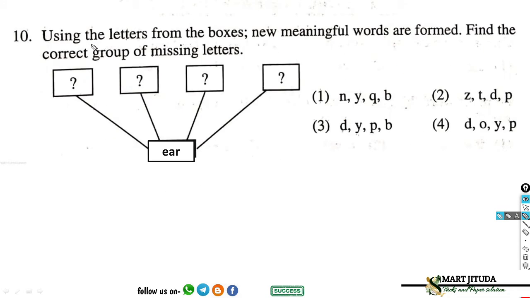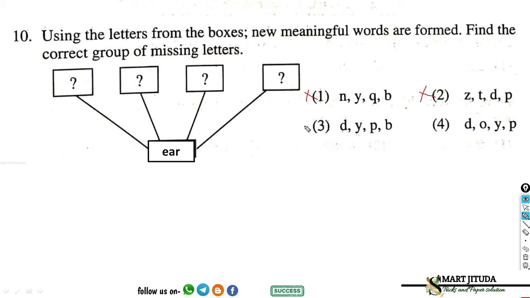Question number 10. Using the letters from the box, new meaningful words are formed. Find the correct group of missing letters. We have to find the missing letters. In option first, NEAR. If we put N in this box, NEAR has a meaning. In box number 2, if we put Y, YEAR has a meaning. If we put Q in third box, QEAR has no meaning. So option first is incorrect. Option number 2, ZEAR. If we put Z in first box, ZEAR has no meaning. Option 2 is also incorrect.